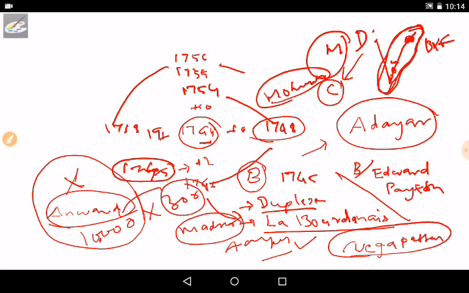France accepted to give Madras to the British, and these are the incidents that happened in the First Carnatic War.